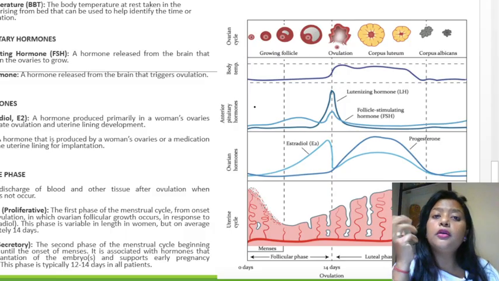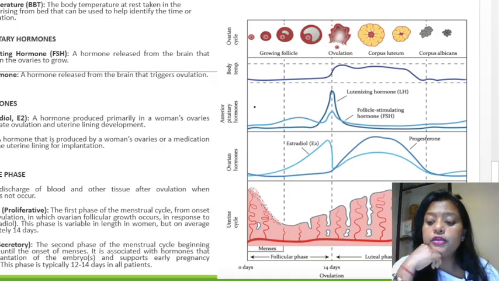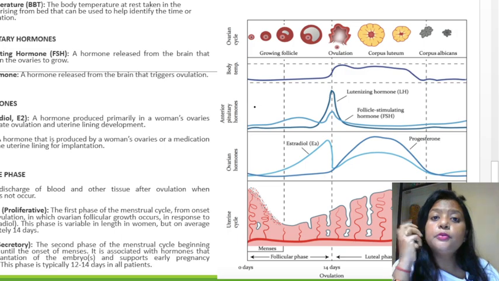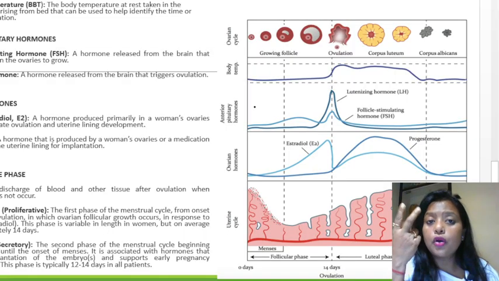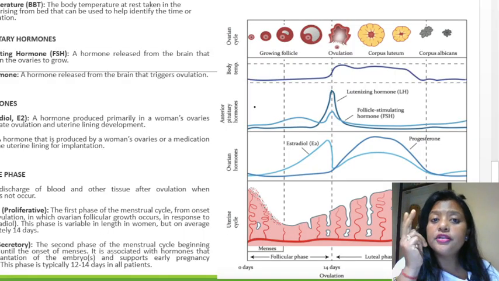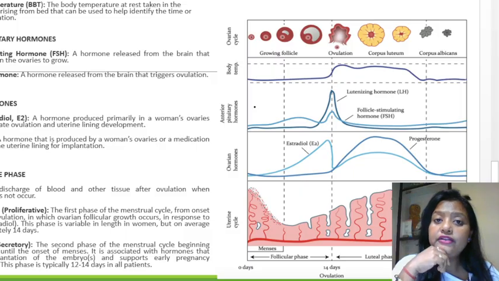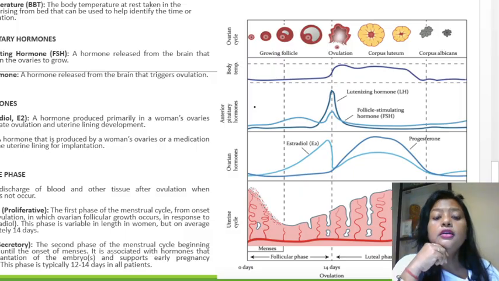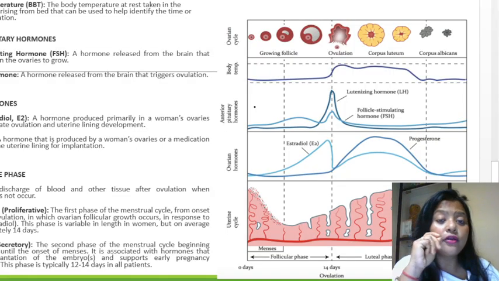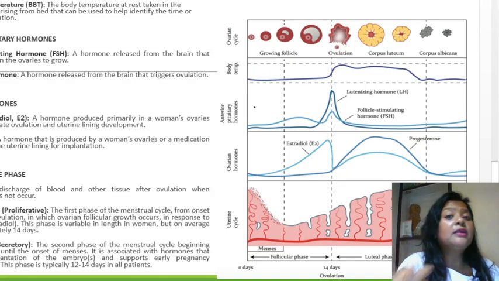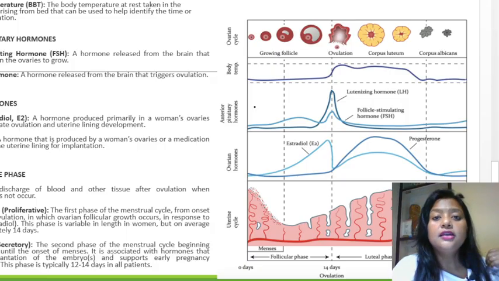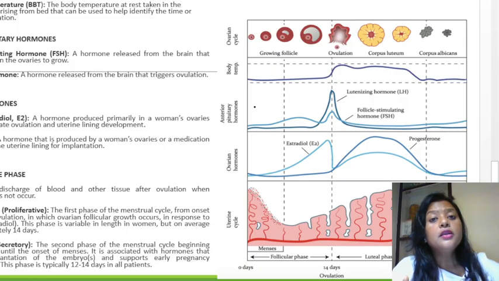See, the gonadotropin releasing hormone, which is present in the hypothalamus, will stimulate the anterior pituitary gland to release two hormones known as follicle stimulating hormone (FSH) and luteinizing hormone (LH). I did not mention FSH in my previous slide because I was waiting for this slide. Do not get confused. I'll just show you.